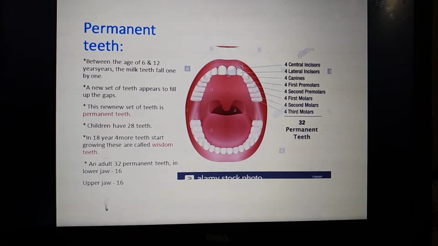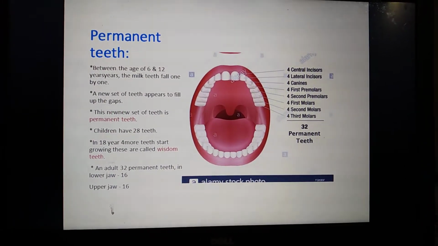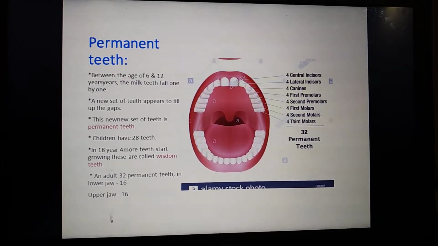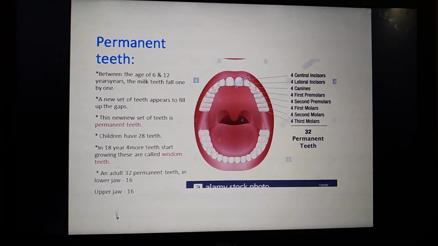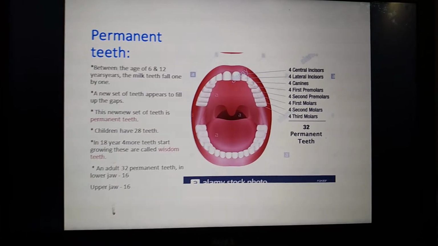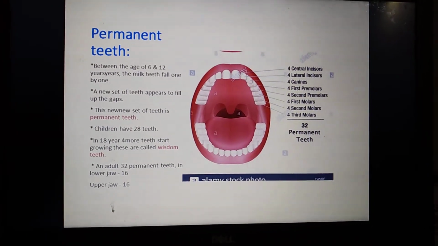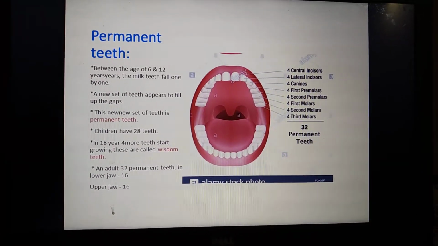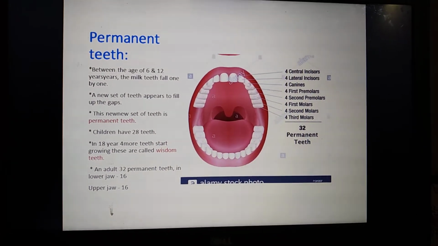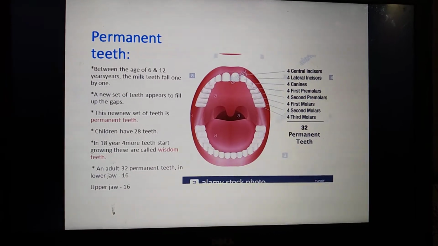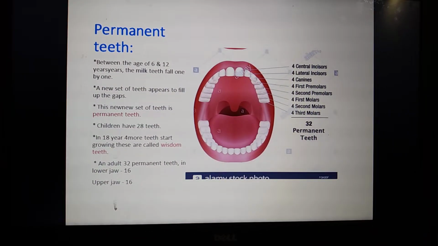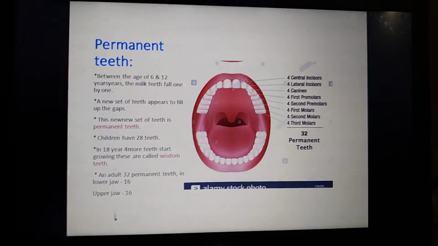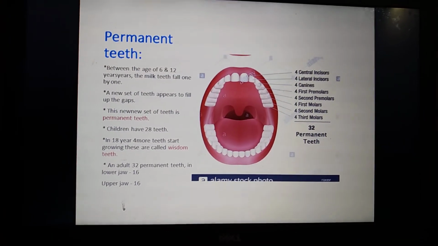So these children have 28 teeth. When the permanent teeth are growing, there are 28 teeth in their mouth. At the age of 18 years, 4 more teeth start growing. These are called wisdom teeth. At the age of 13, the last teeth form. 4 more teeth start growing in both the upper jaw and the lower jaw.